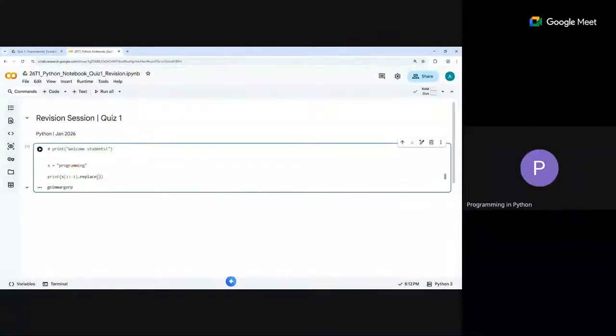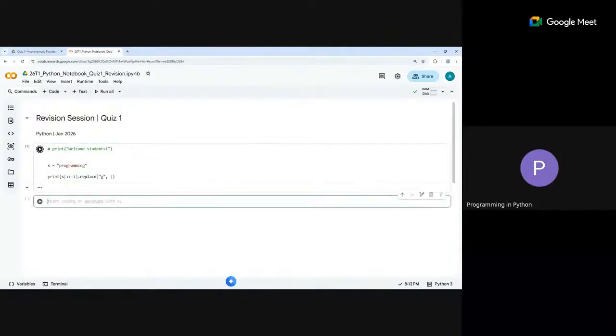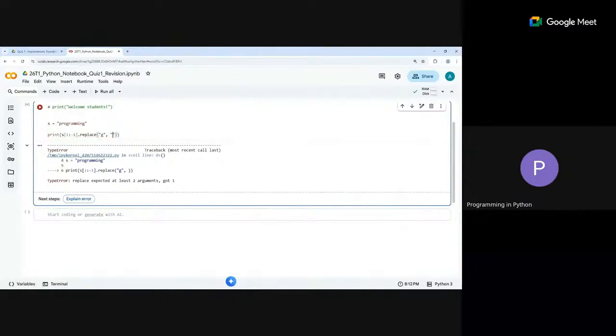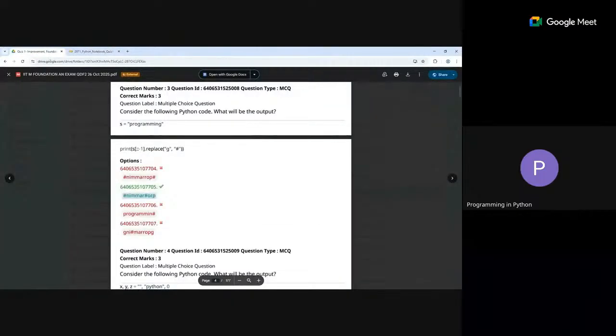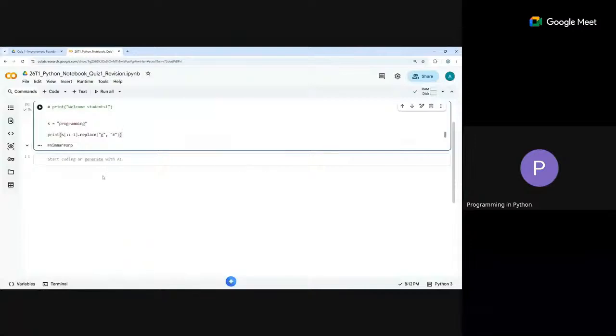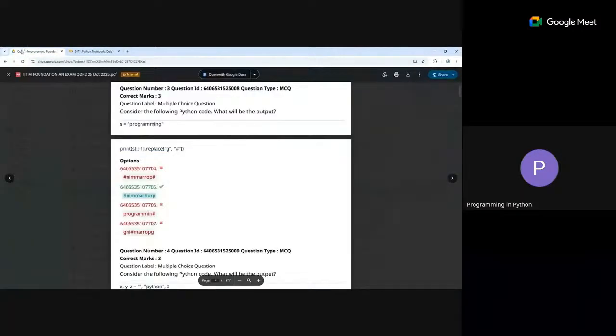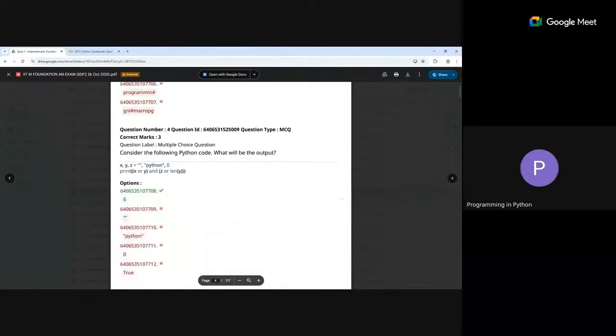If I'm calling replace, then ideally it'll also give us a description, but in this case it's not giving one, but nonetheless, let's see. If I'm replacing G with the hash, then what we get is this, right? So it basically matches the answer as well. So that is the reasoning behind it. Hopefully fairly clear to everyone, and we'll move forward. Any questions on this? No, sir. Very nice. Okay, so we are going to move forward.